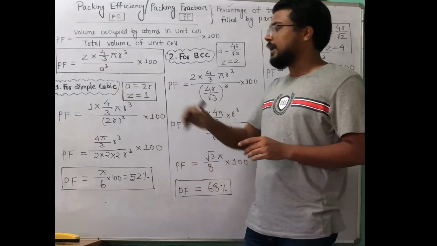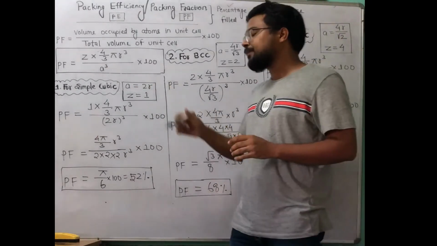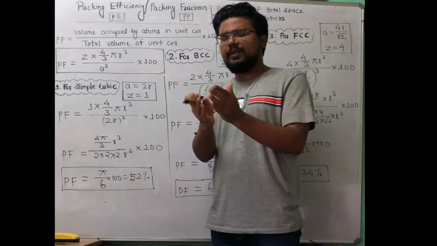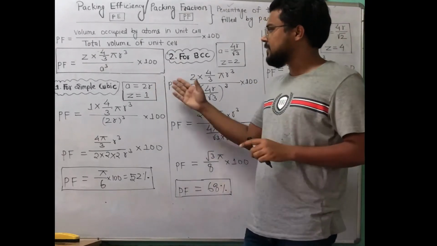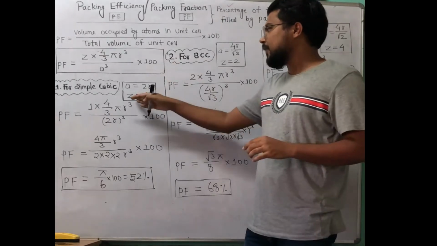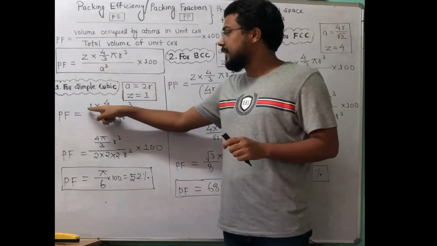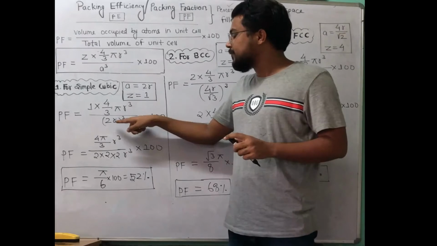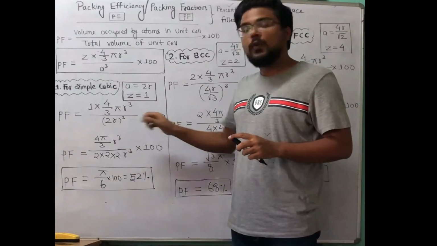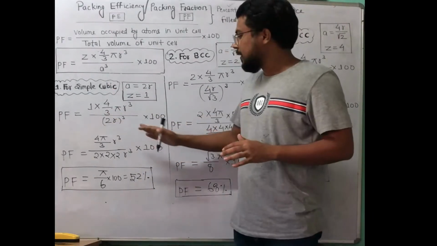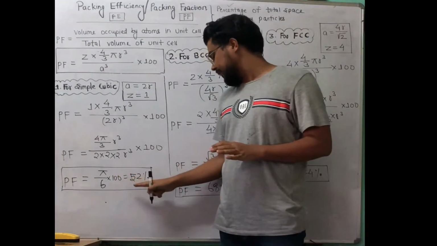Simple cubic means edge length a is equal to 2 radius. Already I told you in density the relation between edge length and radius. Already we discussed in the previous lesson. So for simple cubic, Z equal to 1. Now packing fraction will be Z is 1, 4 by 3 pi r cube, divided by a cube. A cube is the volume of unit cell. Now a equal to 2r, so whole 2r cube. Now when you solve this, you will get the answer pi by 6 into 100, and further it will be 52%.